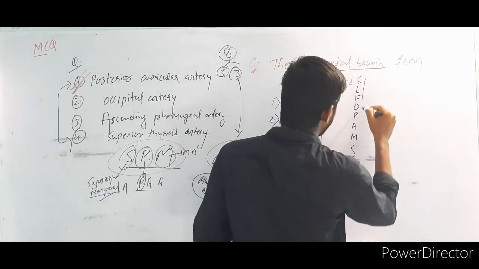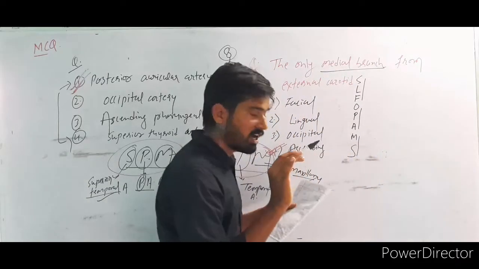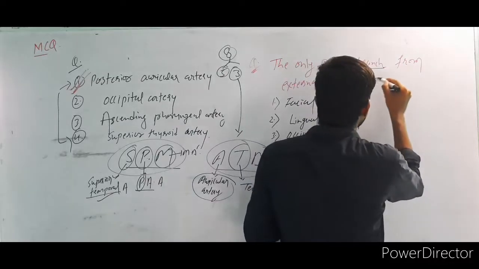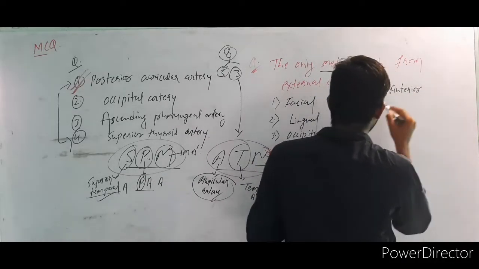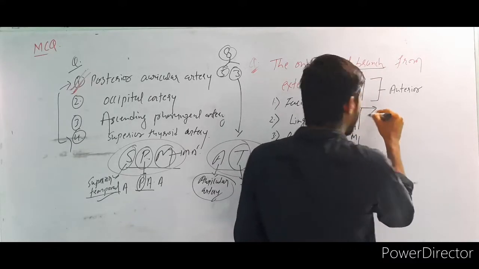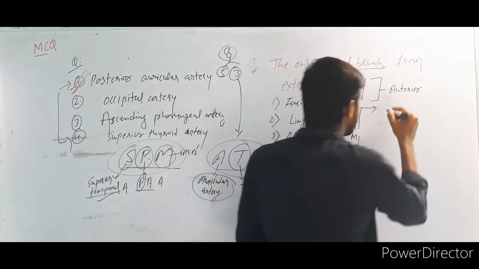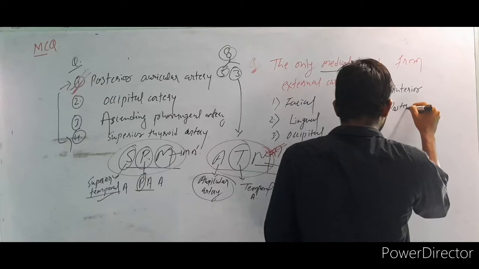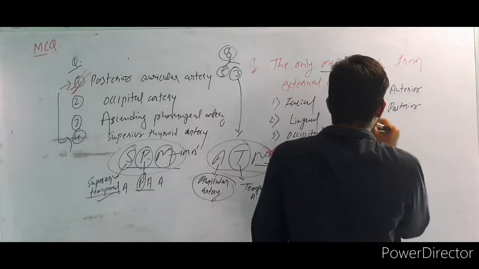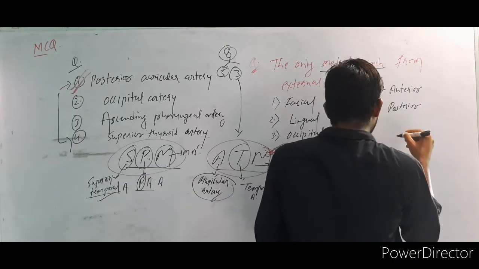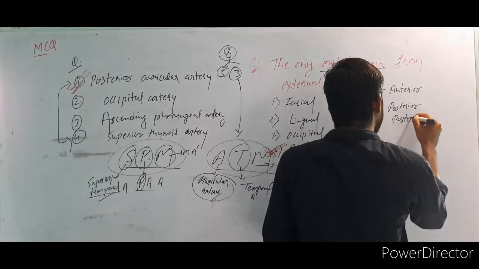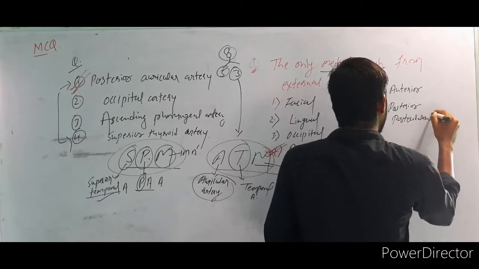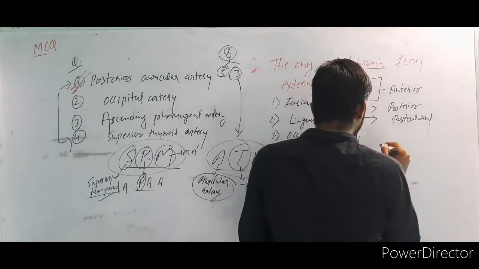So 3, 3 and 2, 8 branches. Now the first 3 are the anterior branches. Occipital we know is posterior, so this is the posterior. The posterior auricular artery is present posterolaterally.